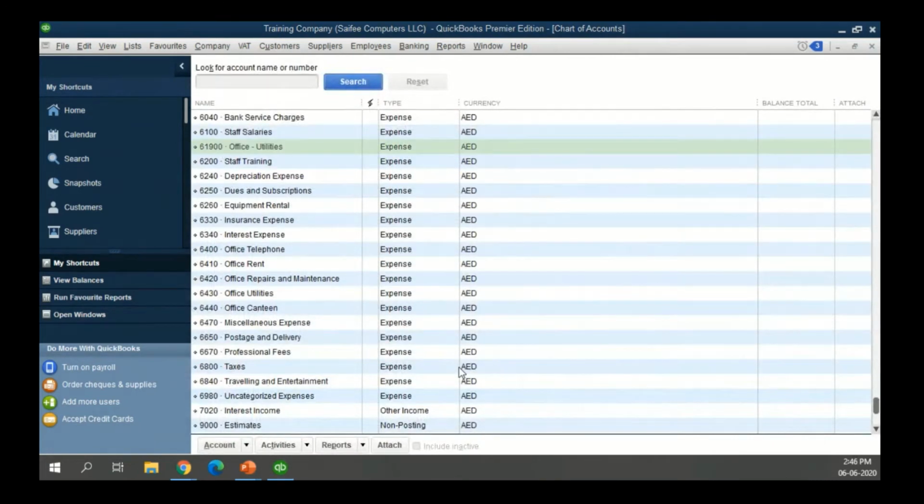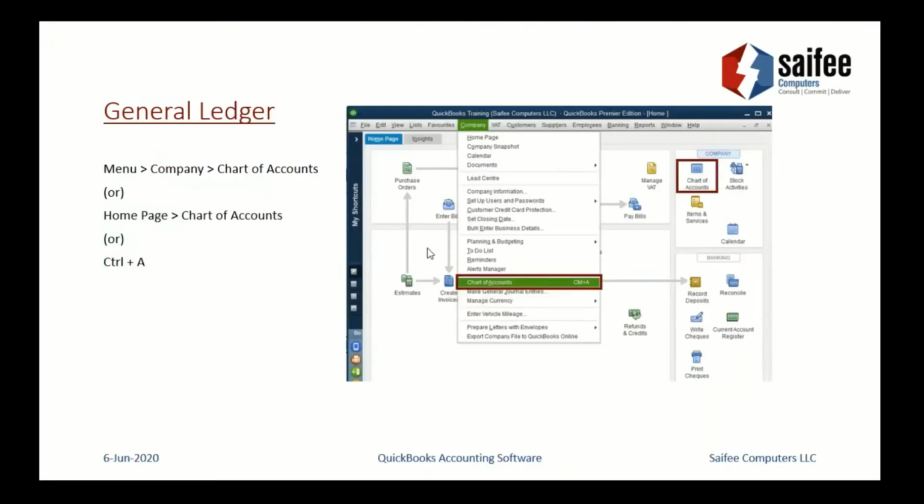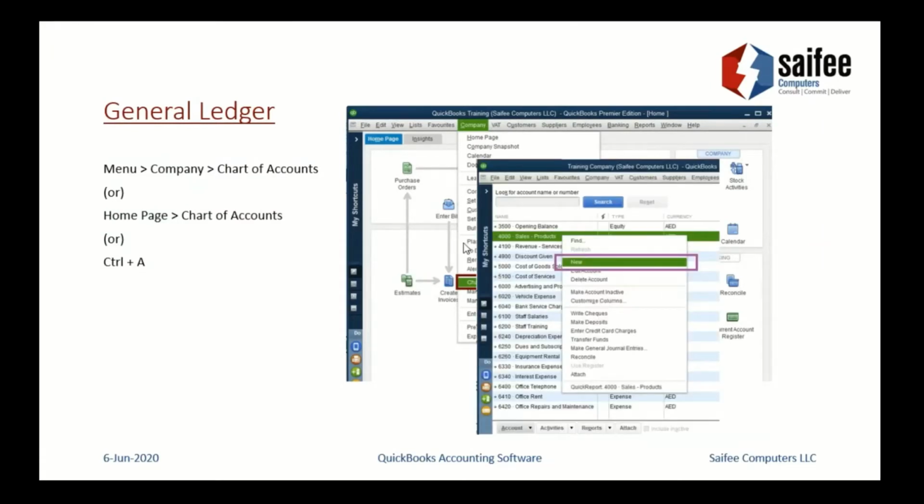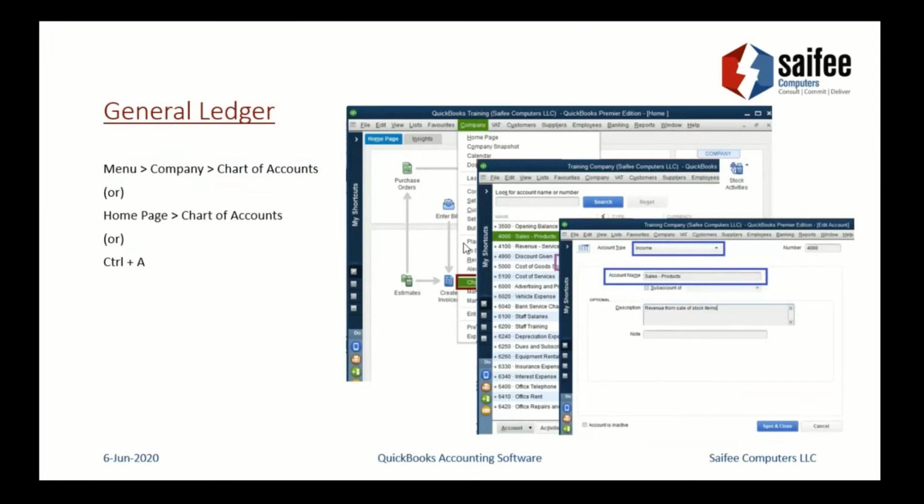Coming back to the presentation, what we just did was we accessed the chart of accounts, and then from the list we simply right click and say new, and we were able to select the account type, select the account name, give it an account number, and enter a description. The most important part here is the ones highlighted in blue, which are the account type and account name. The rest of the things are optional for the end user.